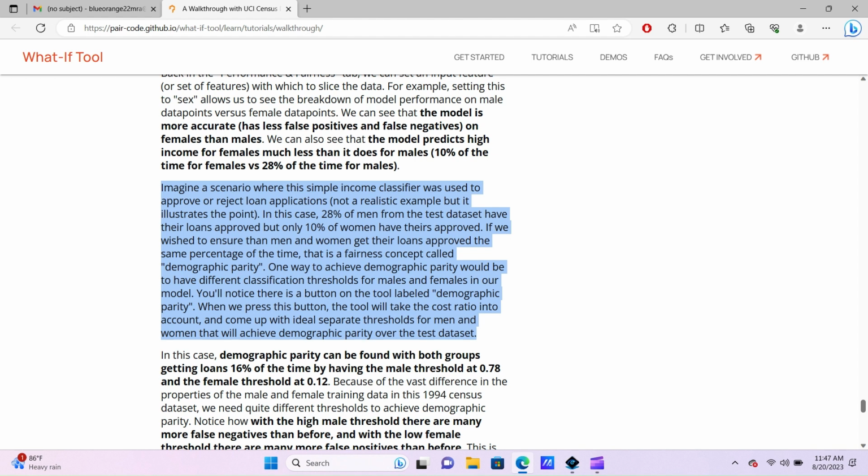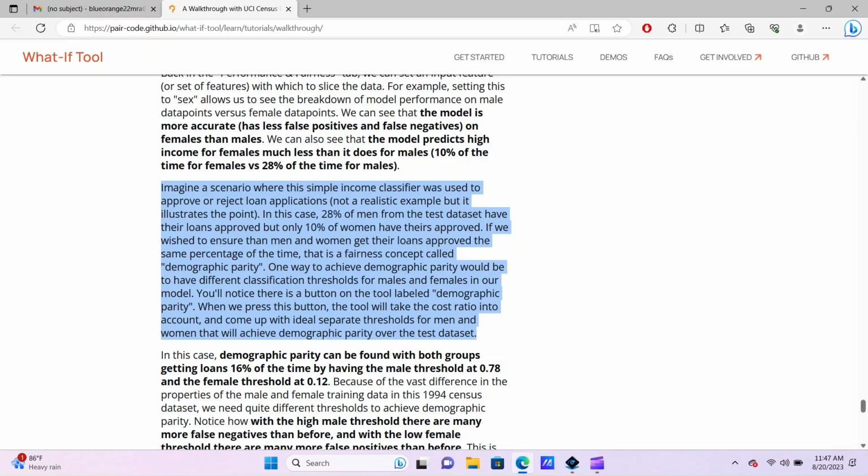One way to achieve demographic parity would be to have different classification thresholds for males and females in our model. So they're blatantly saying a way to achieve equality would be to have different standards, different rules, different thresholds for males and females in our model. That's pretty blatant and direct. Anyway, you'll notice there is a button on the tool labeled demographic parity.